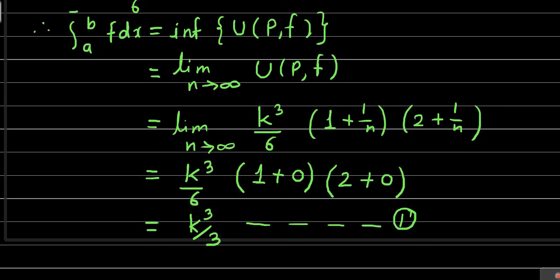So we have computed the upper integral. Now we'll go for the lower integral. For finding the lower integral, first of all we have to find out the lower sum. So the lower sum L(P,f) of the function f is equal to summation over i equal to 1 to n of small mi into delta xi.